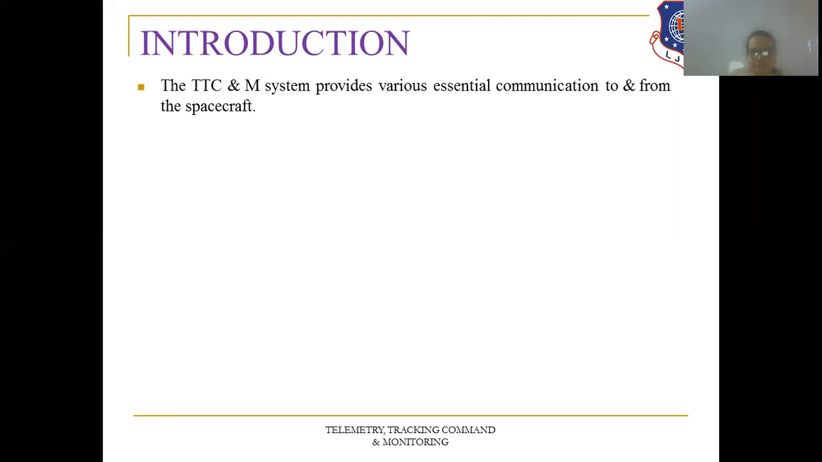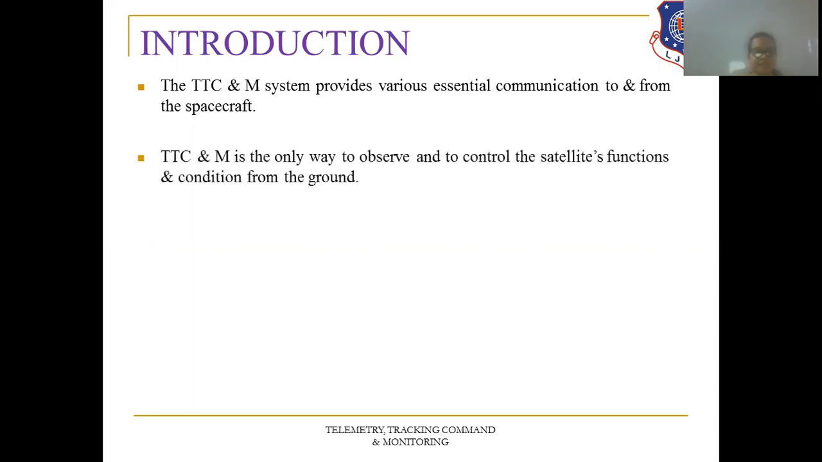As I have told earlier, half of TTC and M is on the space segment, whereas the other half is on the ground segment, right? So it is a very essential part from the space segment point of view, for essential communication to and fro from the spacecraft. TTC and M is the only way to observe and to control the satellite functions and conditions from the ground.